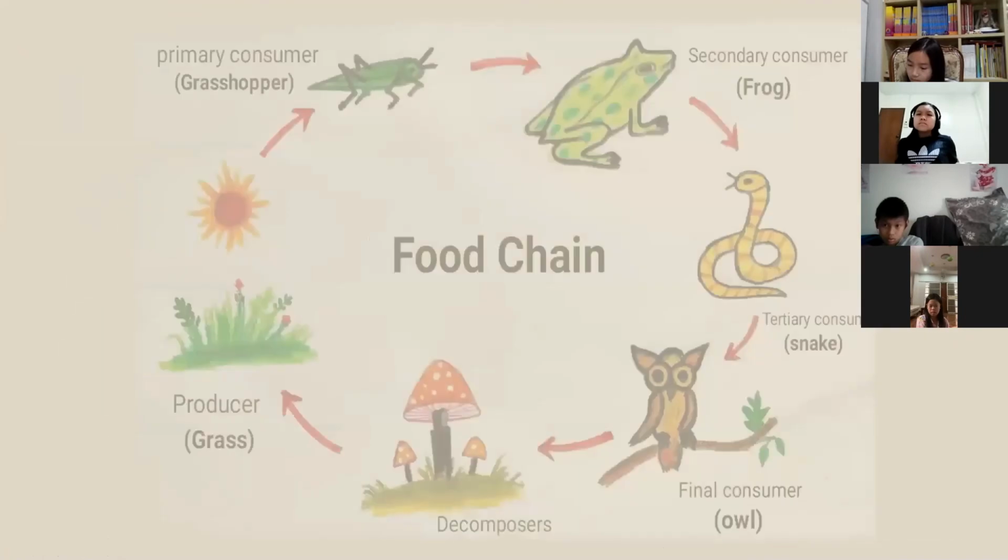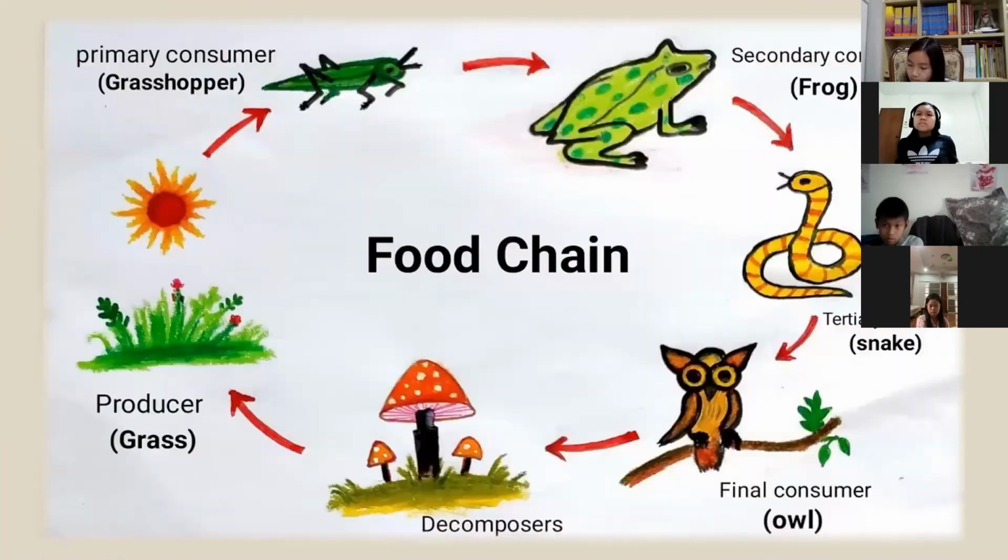So this is an example of a food chain. Let's start with the producer, an example of which is grass. The producers, or grass, get their energy from the sun.